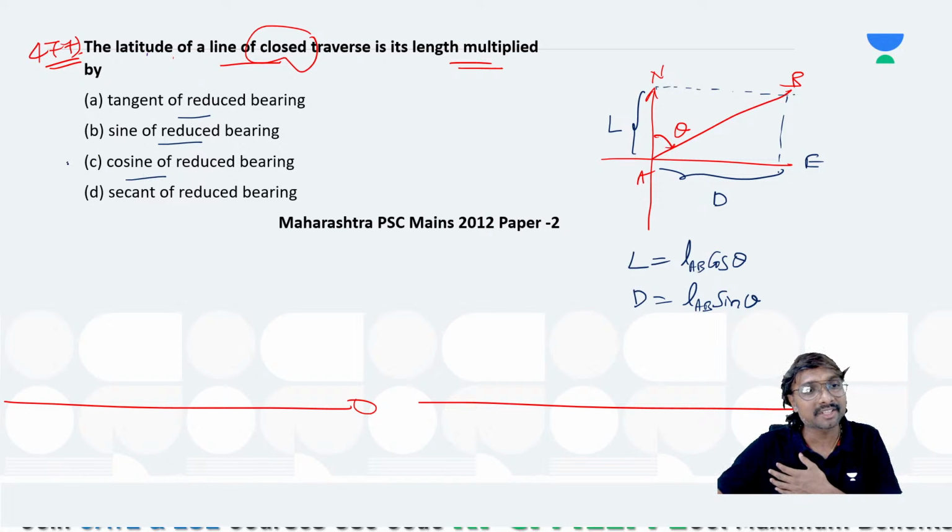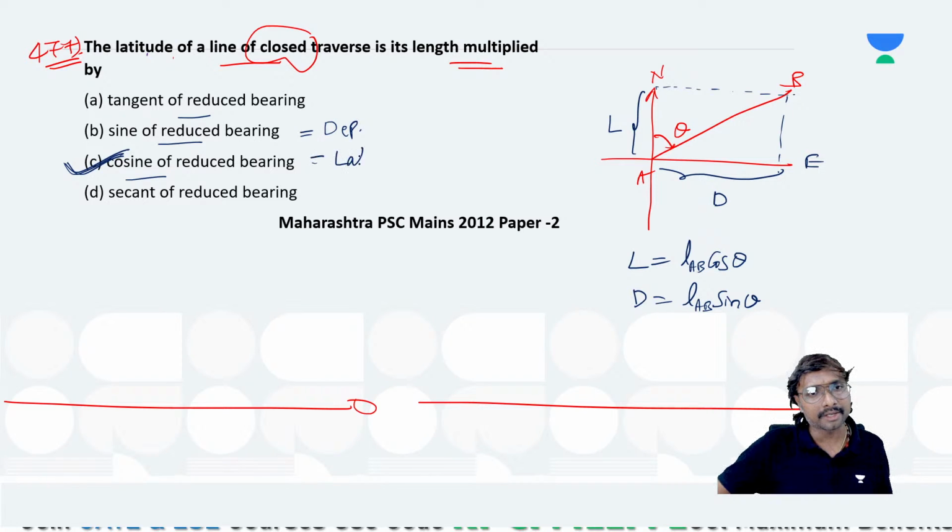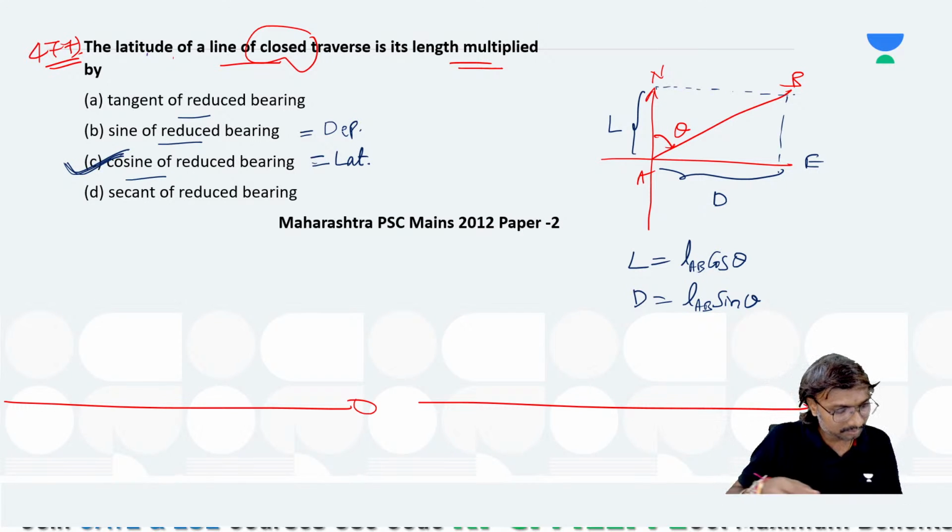Latitude is nothing but the cosine of the reduced bearing, and departure is nothing but the sine of the reduced bearing. Isn't it, everyone?